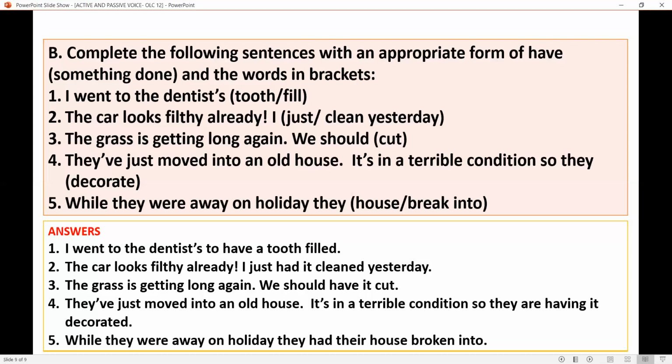But in one of these sentences, we cannot use get. I hope you identified the sentence where we cannot use get while speaking also. It's the last one. While they were away on holiday, they got their house broken into. Can we use that? It is wrong because it would give the impression that you wanted or you arranged for this undesirable thing to happen. Right? So there, even while speaking, you cannot use get. All right? Only have you can use here.